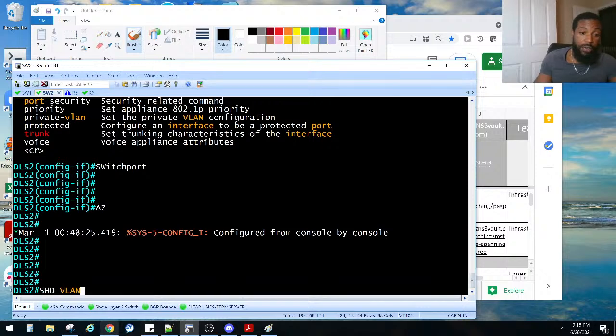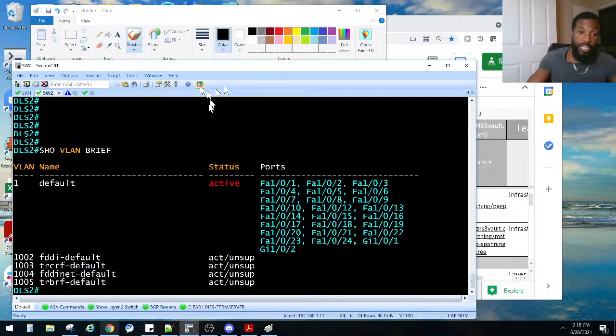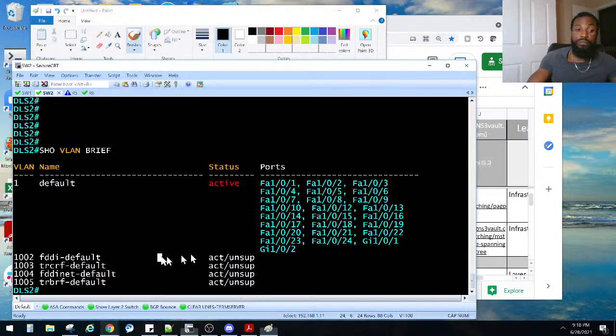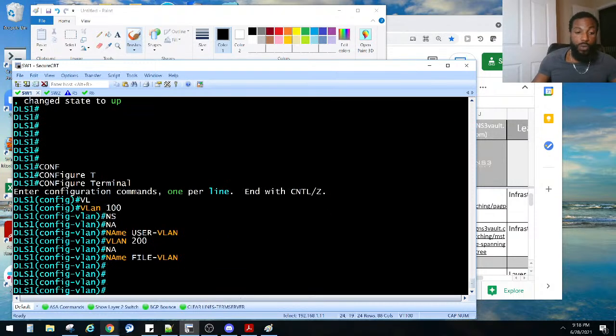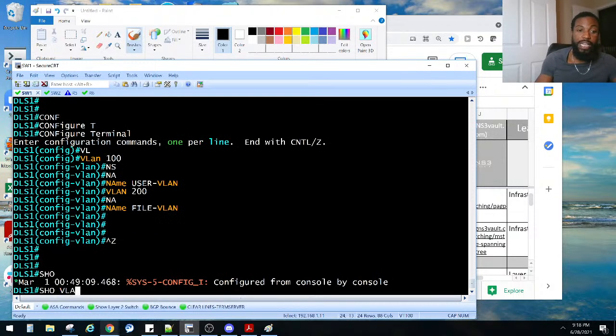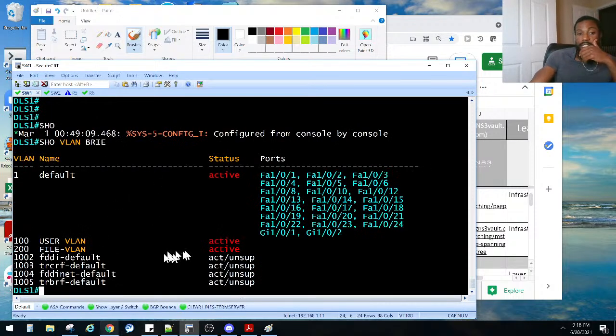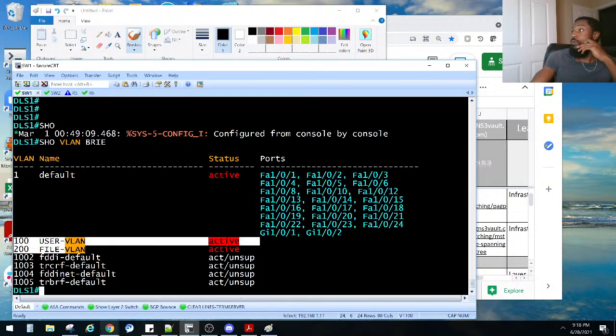Show vlan brief. We created the VLANs here, but they did not propagate to any of these other switches yet, because they're all in transparent mode, so they're not going to be sharing VLANs like that. So let's go back to this guy and run show vlan brief, and that's the VLANs that we created. That's good to go, only on switch DLS1.